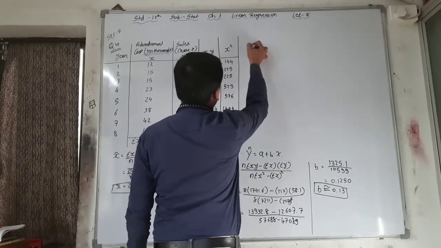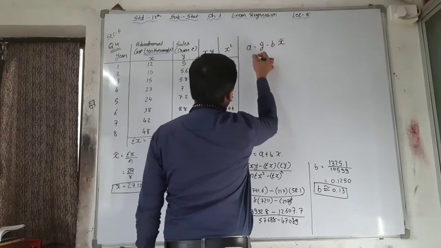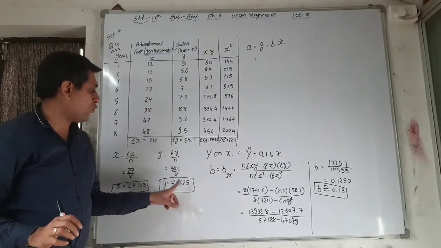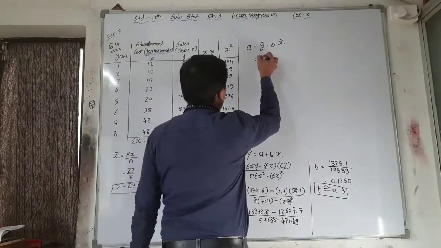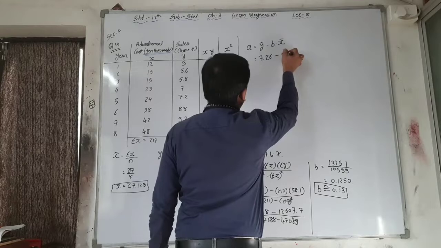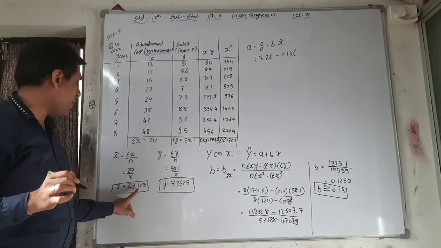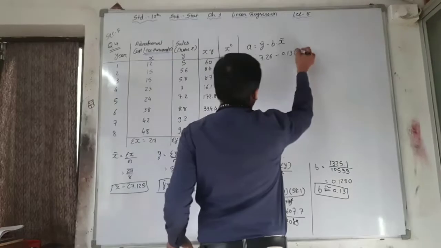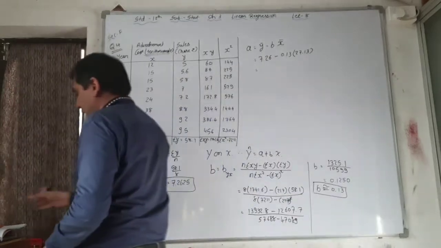Here we are finding out A. A is equal to y bar minus B x bar. What is our y bar? See here, 7.2625. We are taking only 2 digits after the point, that is 7.26, minus B, which is 0.13. X bar is equal to 27.125, that is 27.13, right?